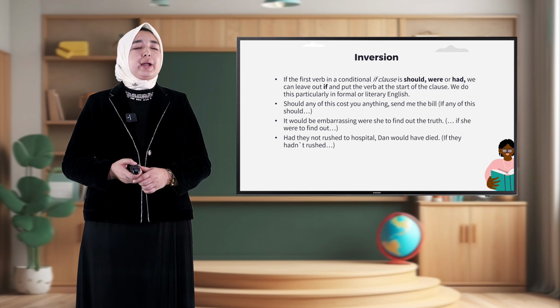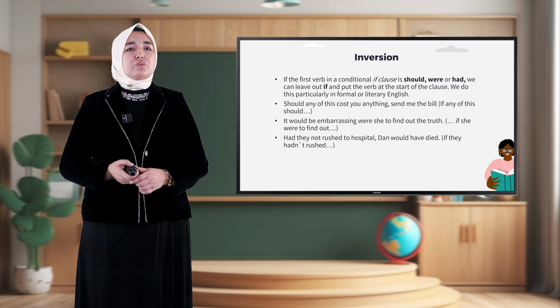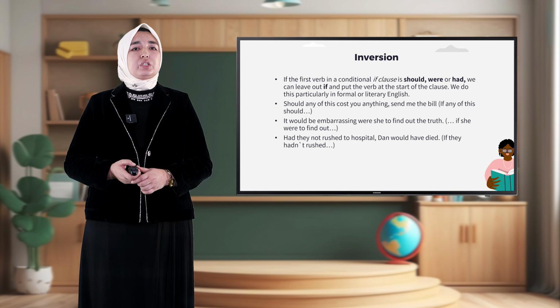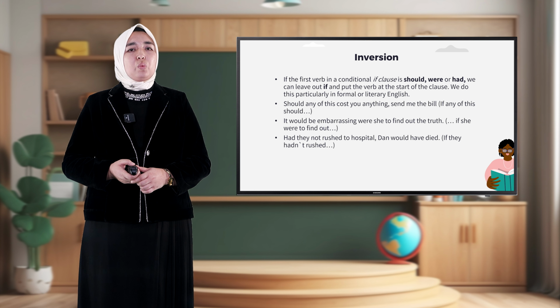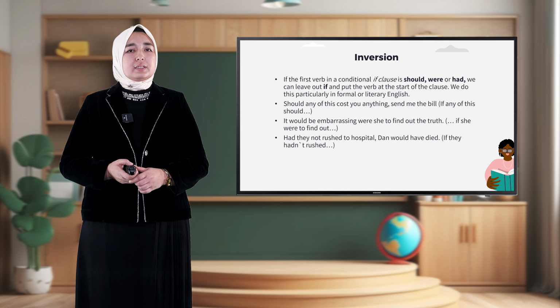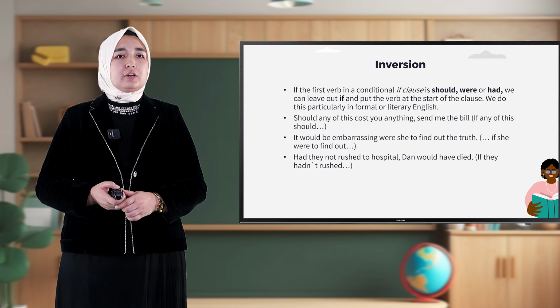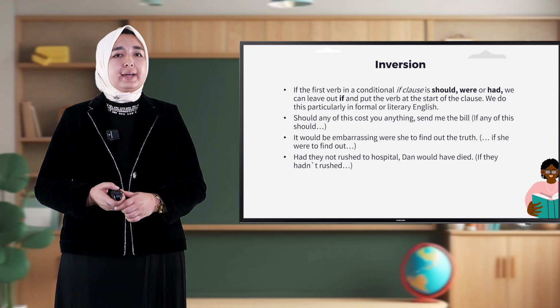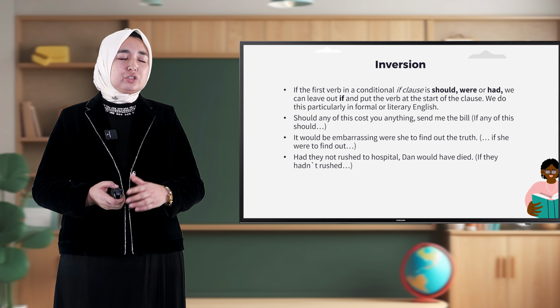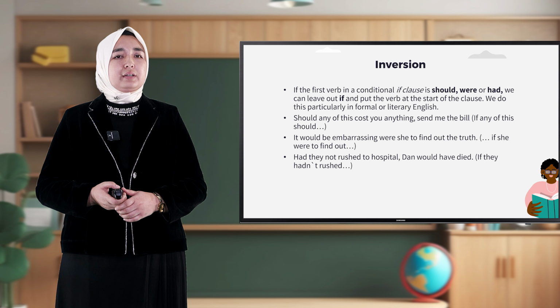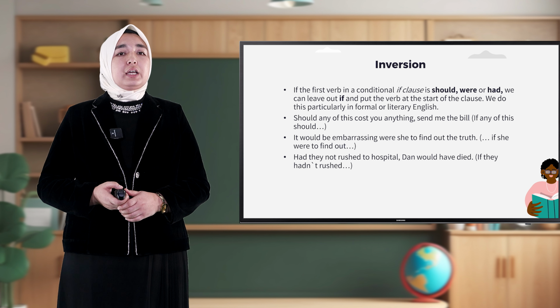Let's talk about inversion here. If the first verb in the if clause is should, were, or had, we can leave out if and put the verb at the start of the clause. We do this particularly in formal or literary English. Should any of these cost you anything, send me the bill. Here, if any of these should cost... is inverted at the beginning of the sentence.